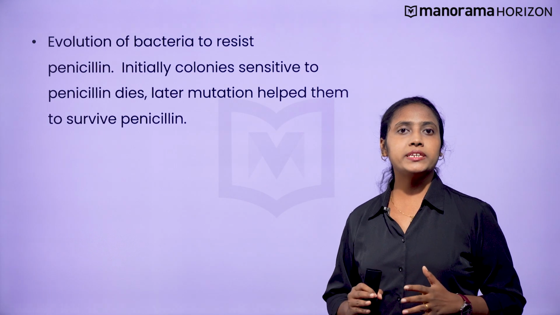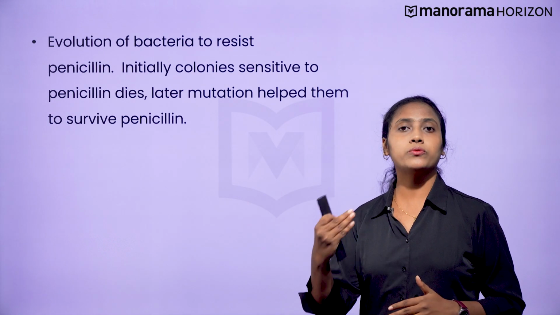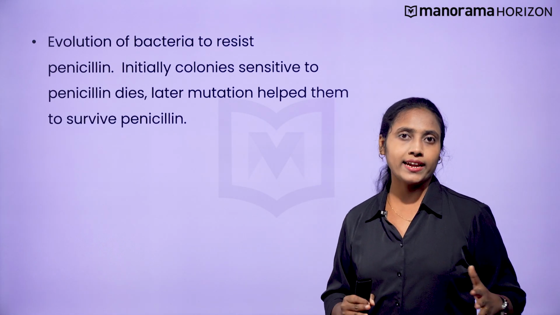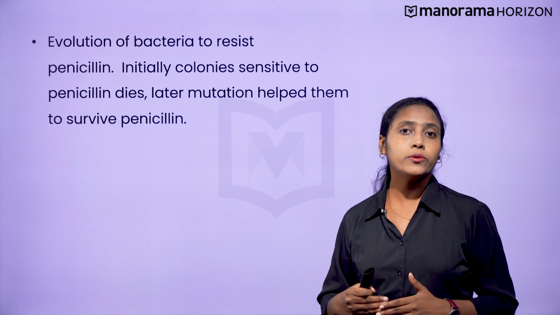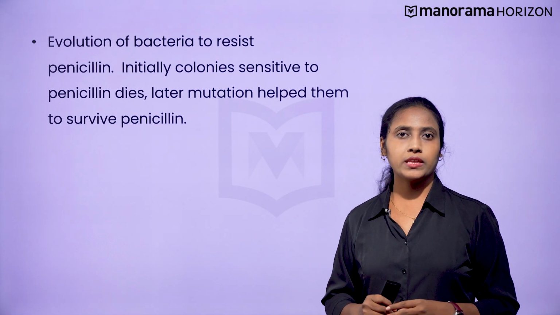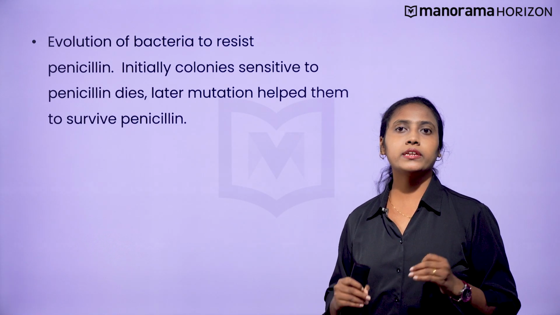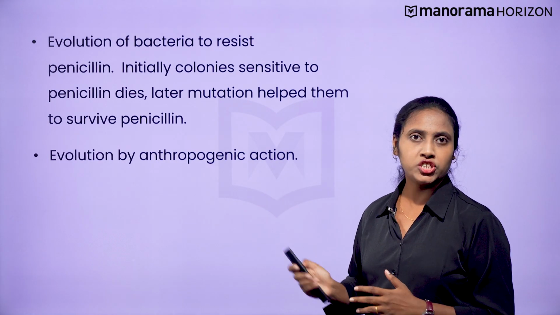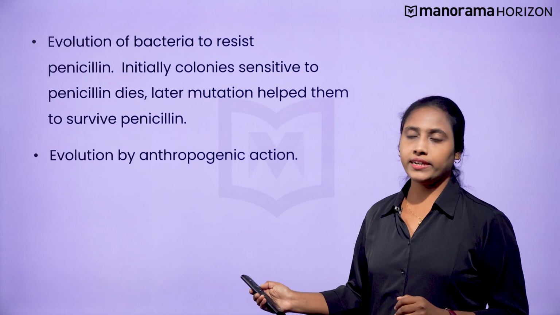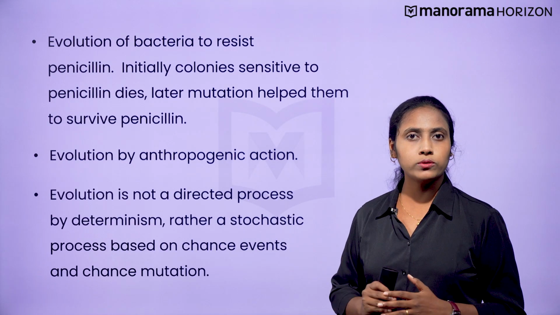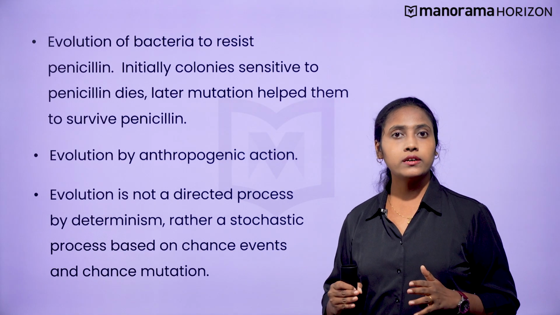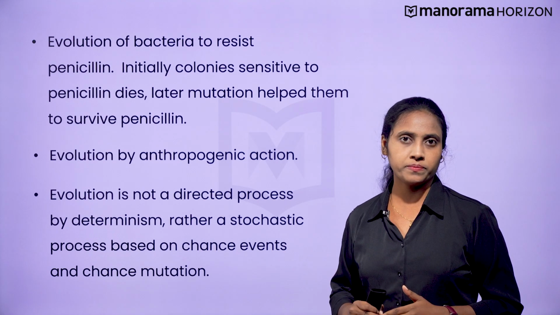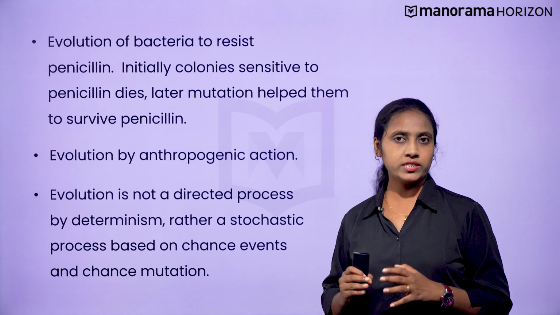Similar observation can be seen in the evolution of bacteria to resist penicillin. Initially, colonies sensitive to penicillin died. Later on, they underwent mutation to survive penicillin. The bacteria-penicillin example can be considered an example of evolution by anthropogenic action. We can also conclude that evolution is not a directed process by determinism, rather a stochastic process based on chance events and chance mutation. We have seen the process of natural selection.